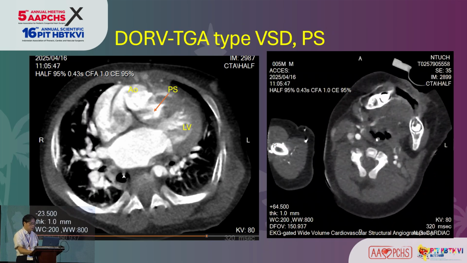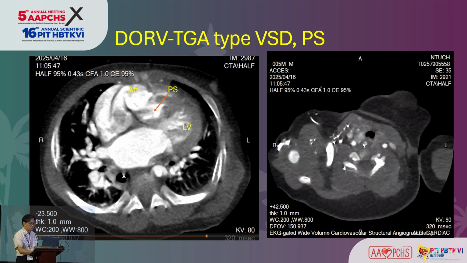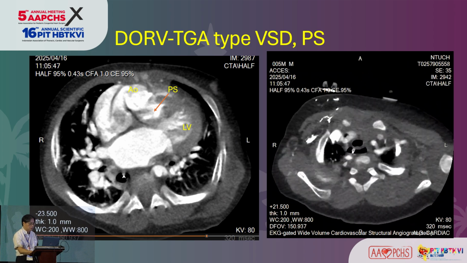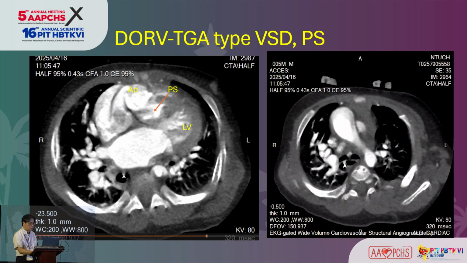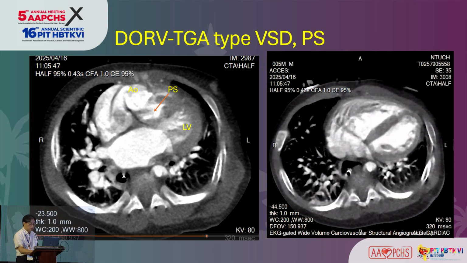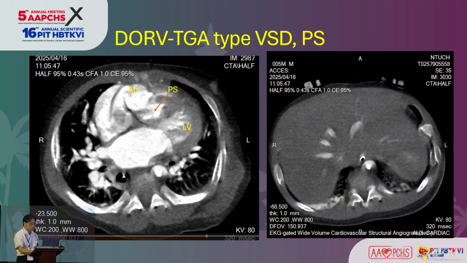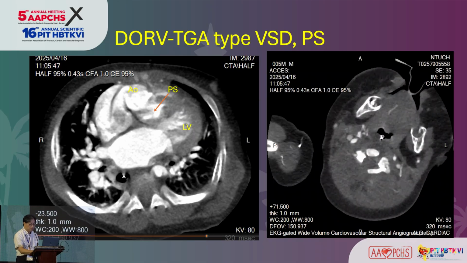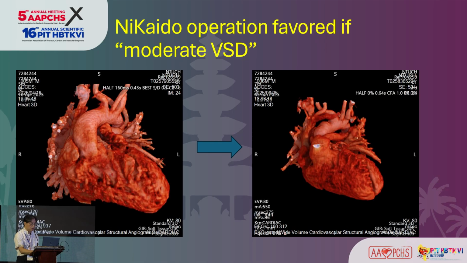And in the patient with TGA type VSD with pulmonary stenosis, we can see this pulmonary stenosis over here, and the aorta is anterior. And in this kind of case, the principle is similar to TGA VSD PS. We heard Dr. Kim in many lectures today and yesterday.